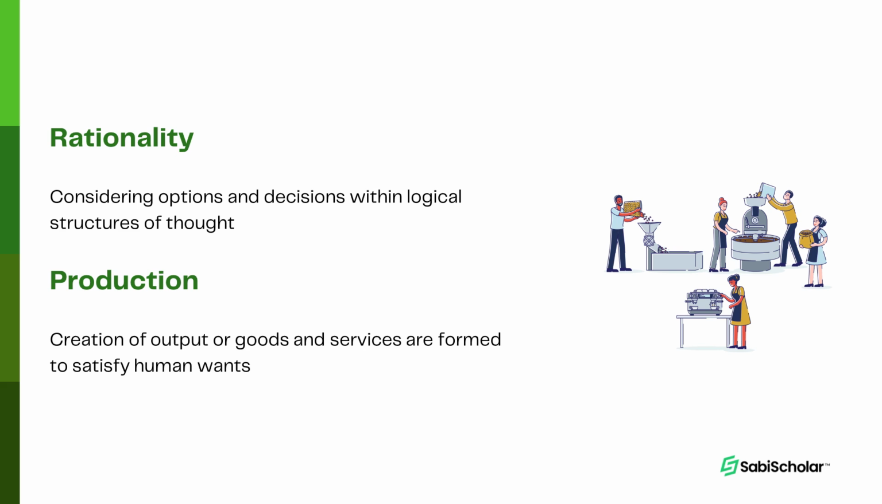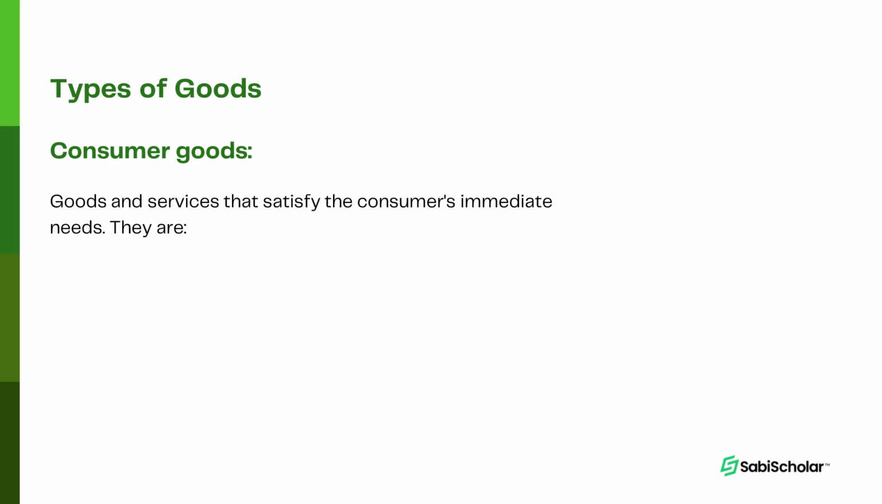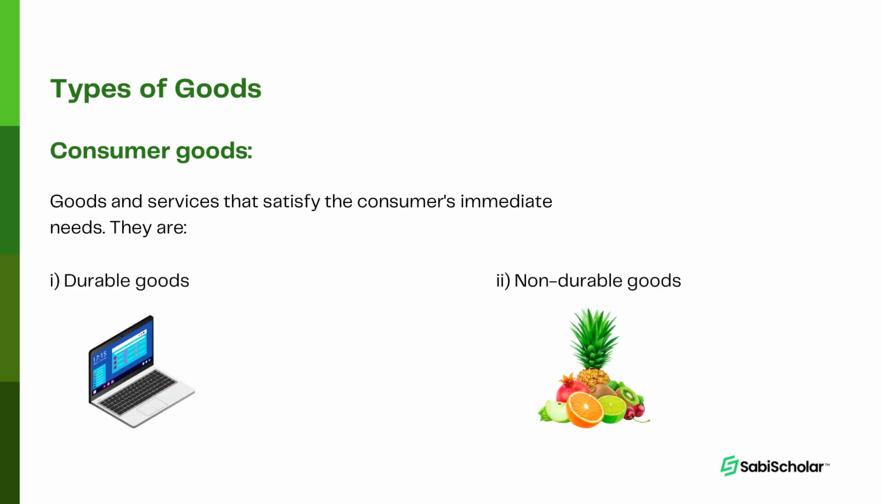That is production. Let's now talk about types of goods. So we have basically two types of goods. We have the consumer goods and then we have the producer or capital goods. Consumer goods. What are the consumer goods? These are goods and services that satisfy consumers' immediate needs. Now, they are further divided into two groups: the durable goods and the non-durable goods. We could say we have the perishable goods and the non-perishable goods.